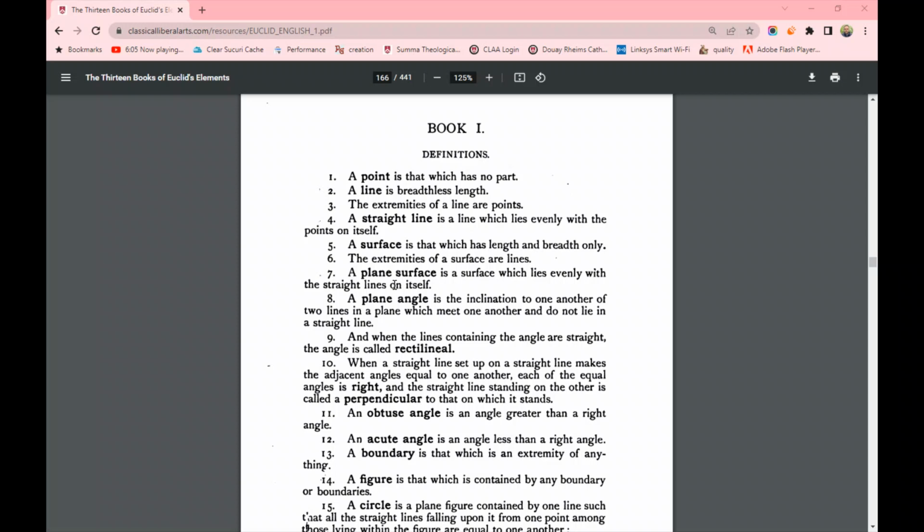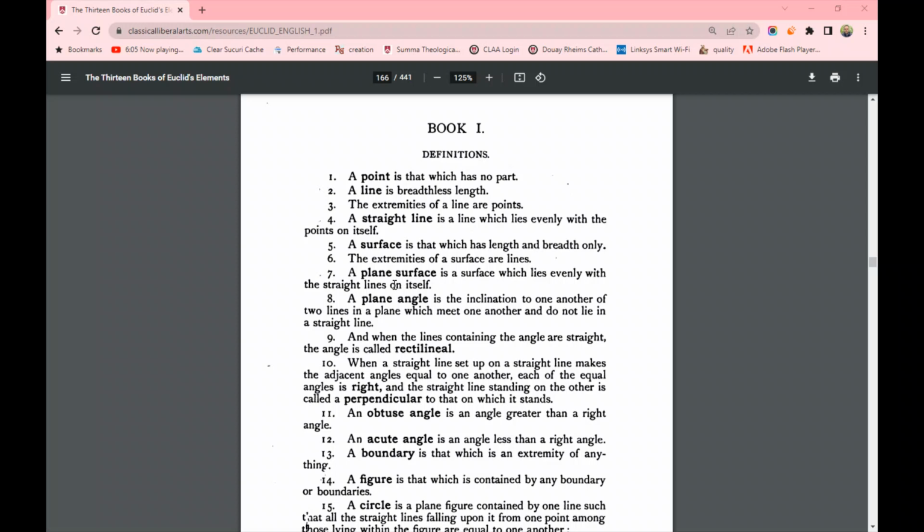In definition 5, we learn a new figure, a surface. A surface is that which has length and breadth only. So a line has length but no breadth. A surface has length and breadth but no depth. So if I had 4 points and I had straight lines connecting each of these points, now what I have here is a figure. Pay attention here. You younger guys can understand this. Geometry is not hard.